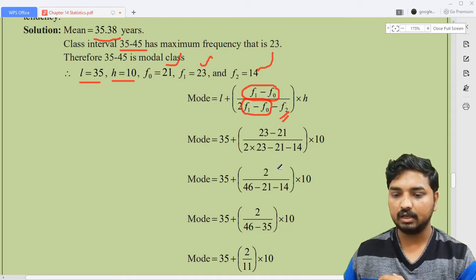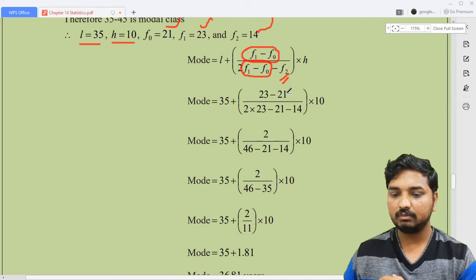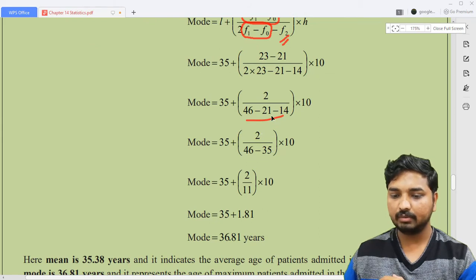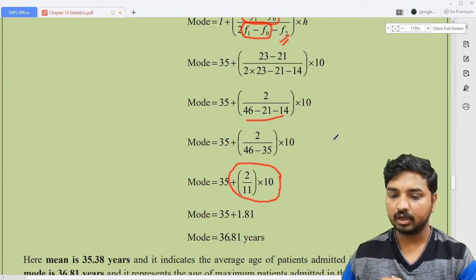Into H, and I think you can simplify this one. 23 minus 21 means you will get 2. In the denominator you will get like this. So 2 divided by 46 minus 35, which becomes 11. You need to simplify this here. You can't divide the denominator by the numerator like this, so I'm going to multiply here. 2 into 10 becomes 20. 20 divided by 11, if you calculate this one, you will get 1.81.